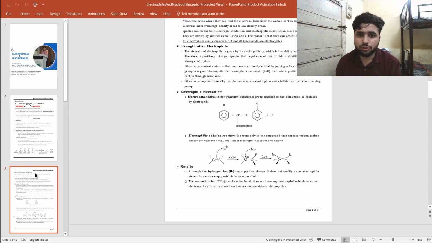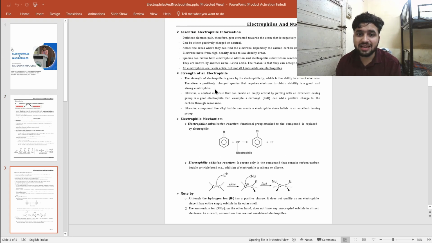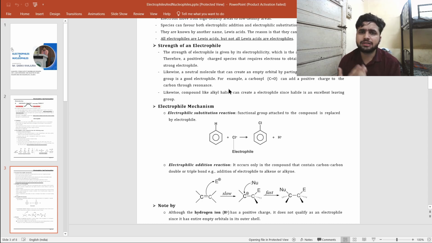So what is the strength of electrophiles? I already told you what electrophiles are: the electron loving species, the electron deficient species. So which is more electrophilic? That which is more electron deficient. The species which is more electron deficient has more strength of being an electrophile. The strength of an electrophile is given by its electrophilicity, which is the ability to attract electrons. If someone needs more electrons, it is more electrophilic.